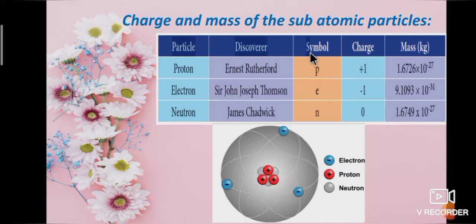Let's see the charge and mass of the subatomic particles. Proton is discovered by Ernest Rutherford and the symbol is P. Charge is +1 and mass is 1.6726 × 10^-27 kilogram. Electron is discovered by Sir John Joseph Thomson and the symbol is small e. Charge is -1 and mass is 9.1093 × 10^-31 kilogram. Neutron is discovered by James Chadwick and the symbol is small n. Charge is 0. Mass is 1.6749 × 10^-27 kilogram.